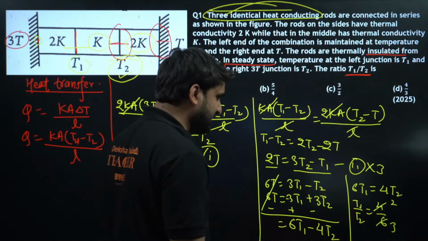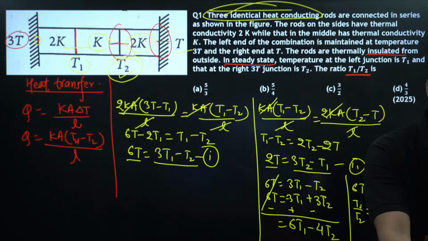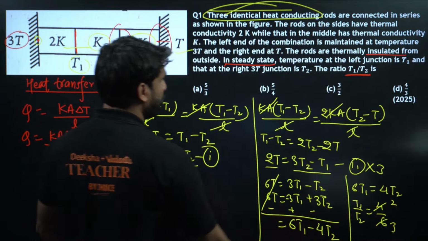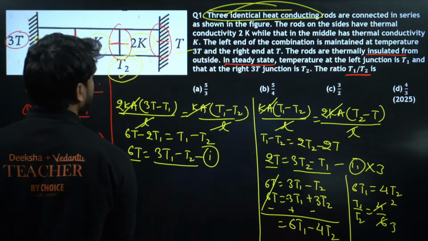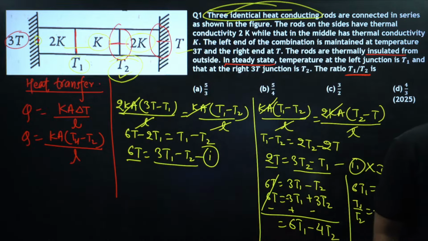5 by 3 will be the answer here. Yes, which option will be correct, champions? Please look at the solution. T2 minus T1, T2 minus T1. This is T2 minus T. Yes, champion. Which option will be? C is correct.